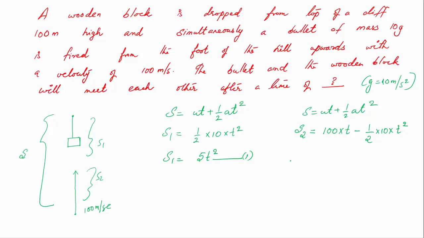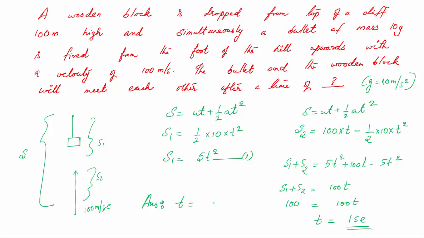That is given to you. So to get s1 plus s2, we add these two equations. We will get 5t square plus 100t minus 5t square. So we get s1 plus s2 equal to 100t. The s1 plus s2, however, is 100. So 100 equal to 100t and t will be equal to 1 second. So after 1 second, the bullet will be hitting the block. So the answer is t is equal to 1 second.